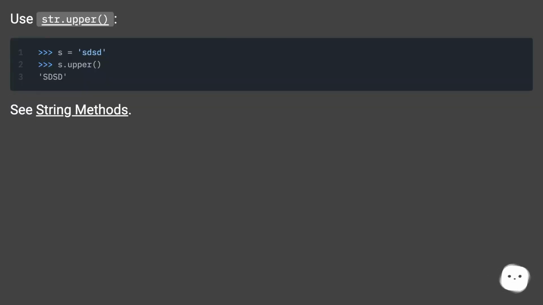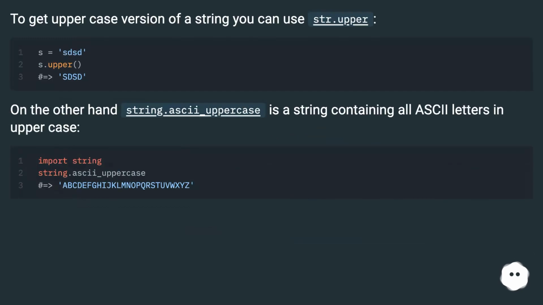Use str.upper. C string methods. To get the uppercase version of a string, you can use str.upper. On the other hand, string.ascii_uppercase is a string containing all ASCII letters in uppercase.